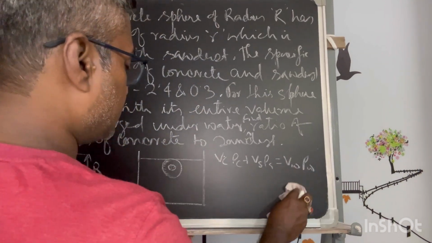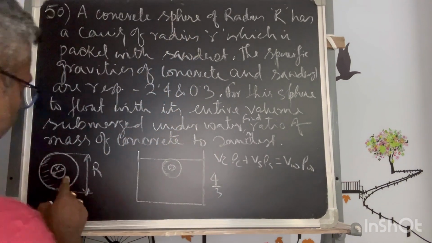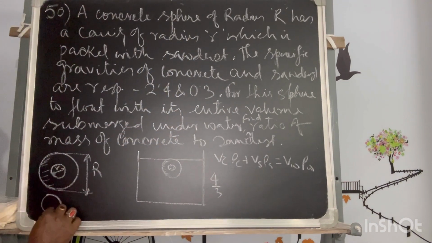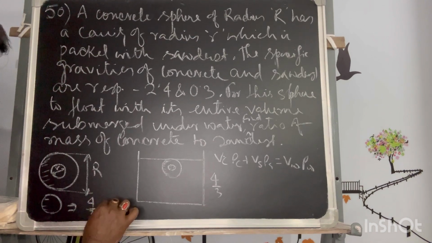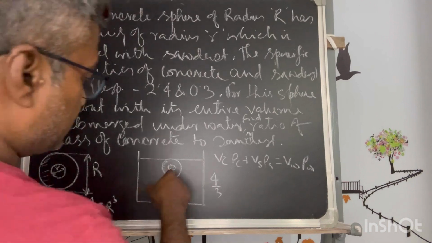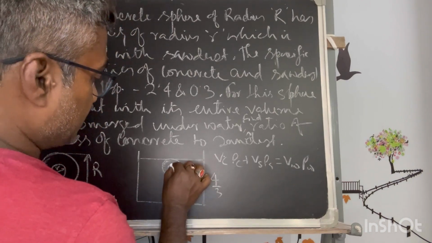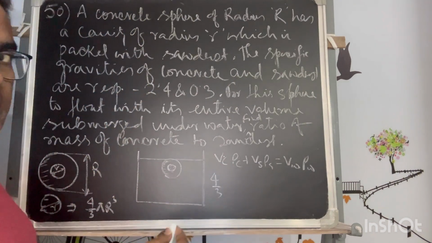Fine. Now volume of concrete, as per the spherical volume, is 4 by 3 pi R cube, where this is the R. For this case there is a hollow part, so that will not be considered as volume.